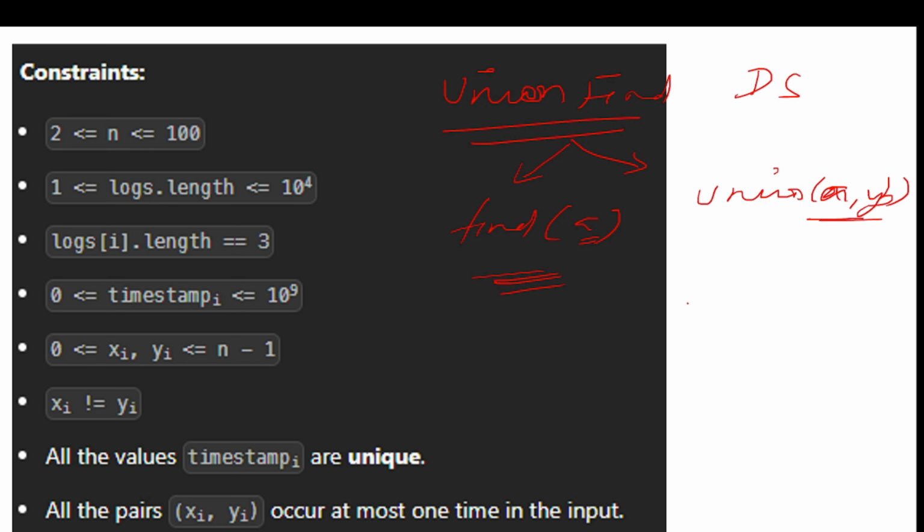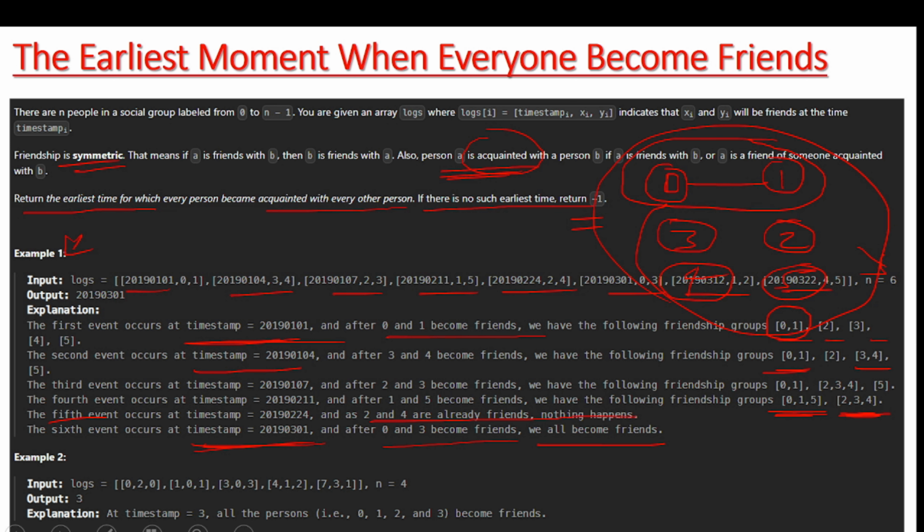If they belong to the same group, it will not do anything, but if they are in different groups, it will merge them. Got my point? Let's suppose in the previous one, at line number 0 and 3, 0 belongs to this group and 3 belongs to this group.